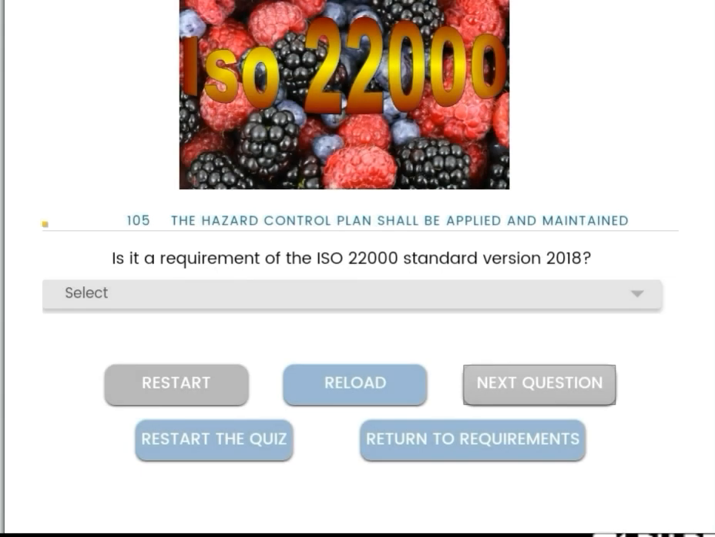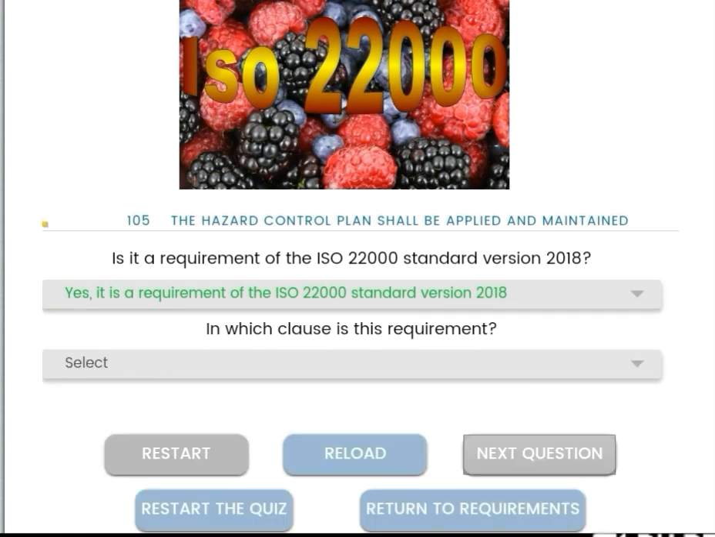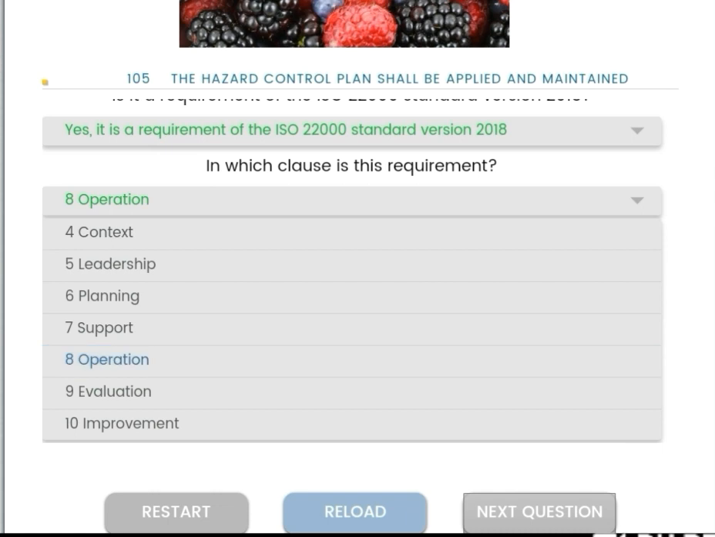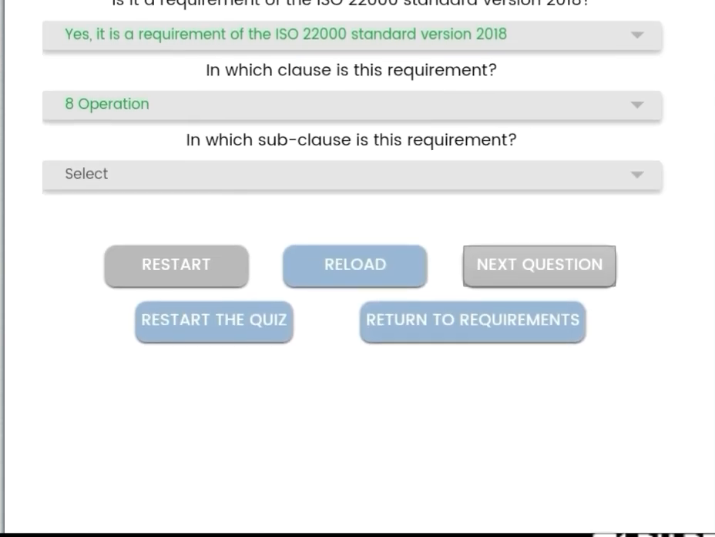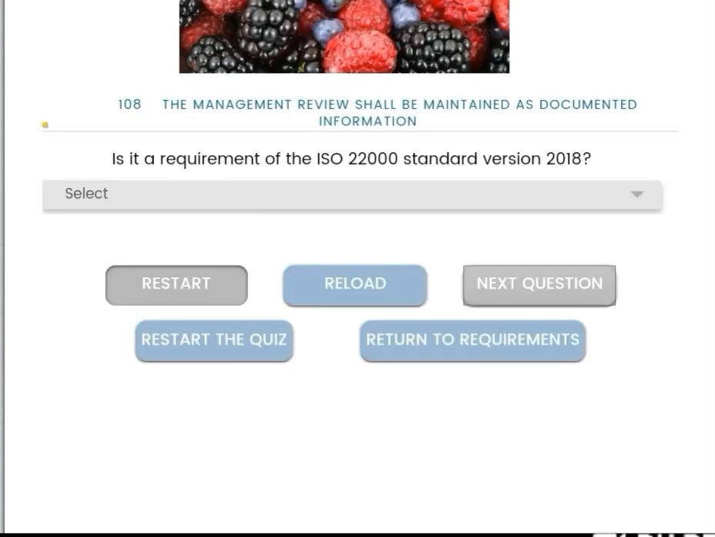The hazard control plan shall be applied and maintained. Yes, it is a requirement. The plan should be applied. Then operations, same, and the subclass is 8. Review shall be maintained as documented information.